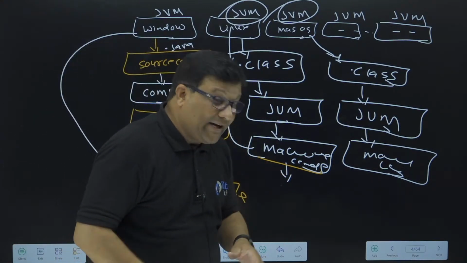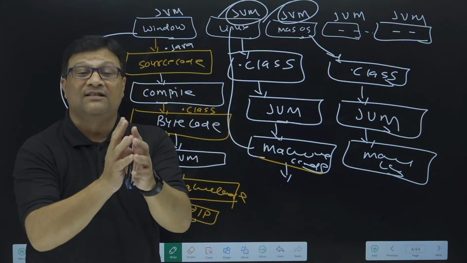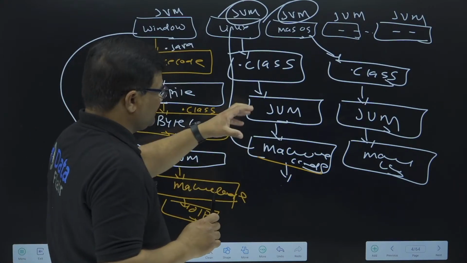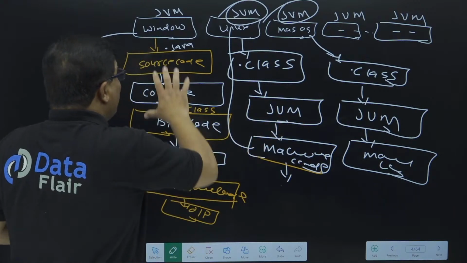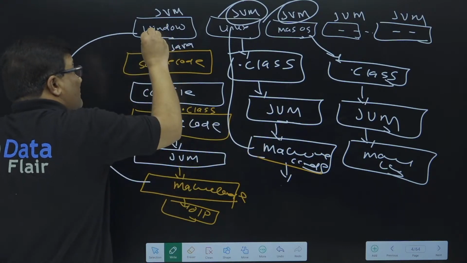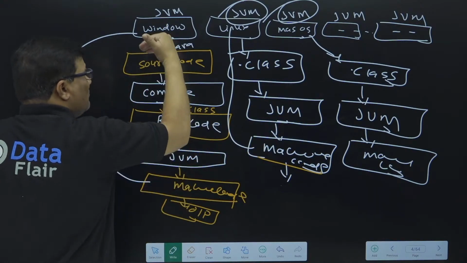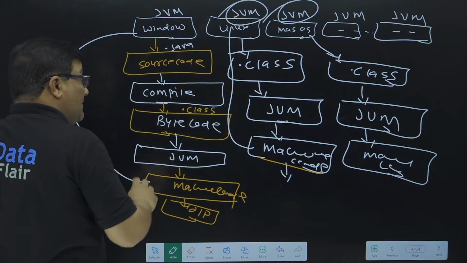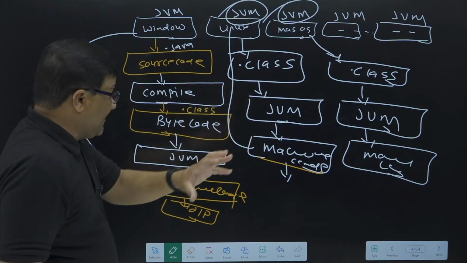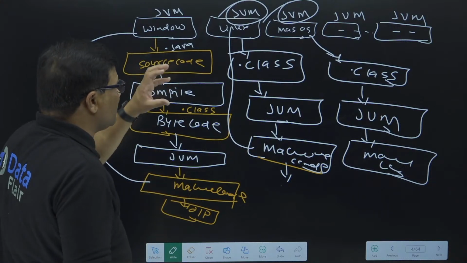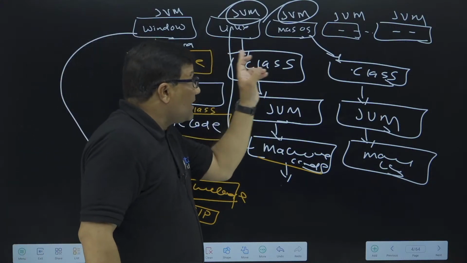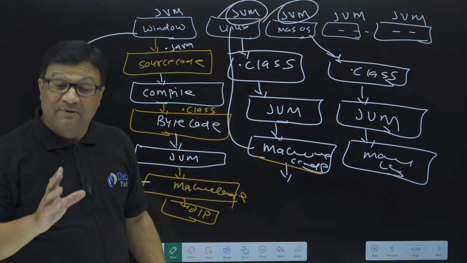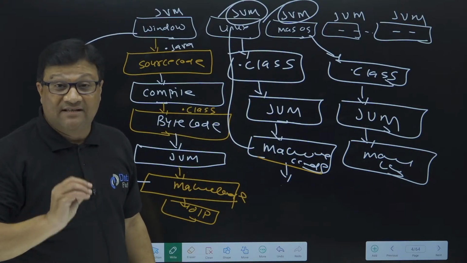But let me show you exactly how Java runs on every operating system. I'll show you in the next diagram. Just wait. But I hope you understood how a Java program is executed, what is source code, what is byte code, and how the JVM plays an important role among this. So no doubt the next question comes to mind, sir, to run the Java program on every machine, do all machines require JVM? Yes. All these machines require JVM.